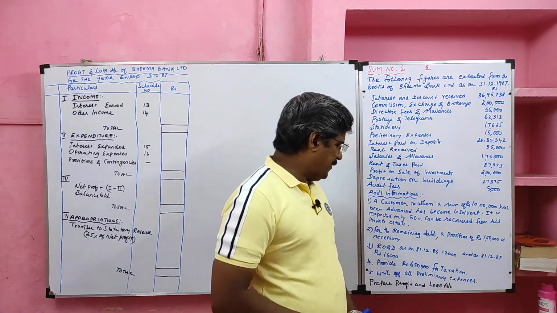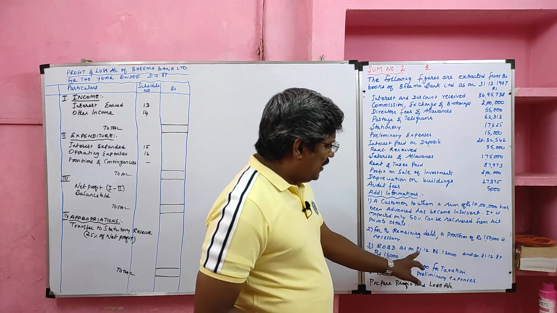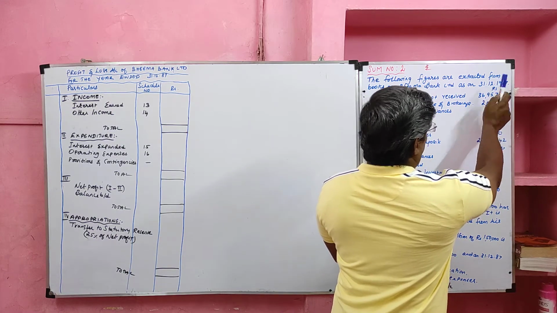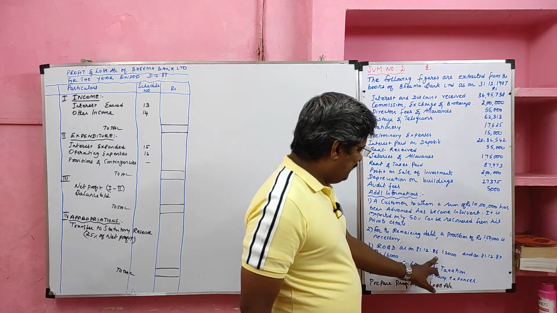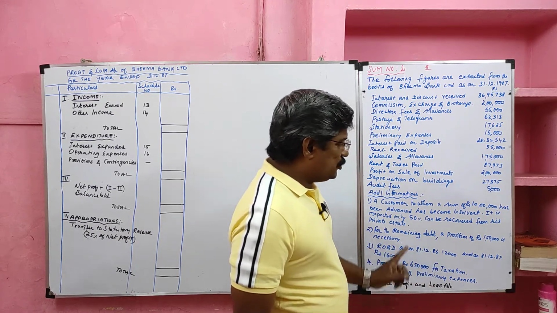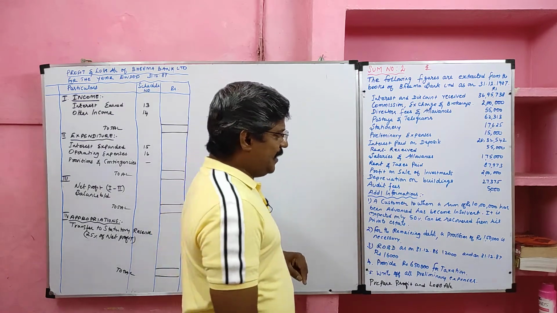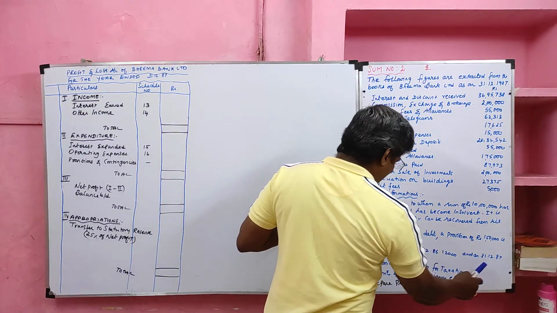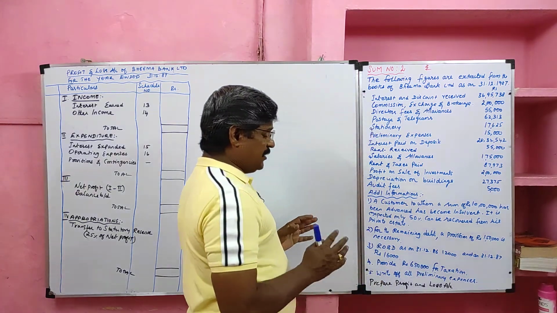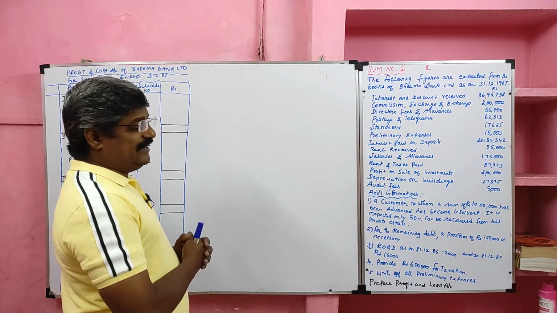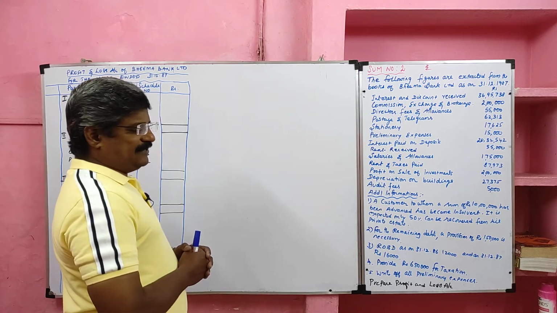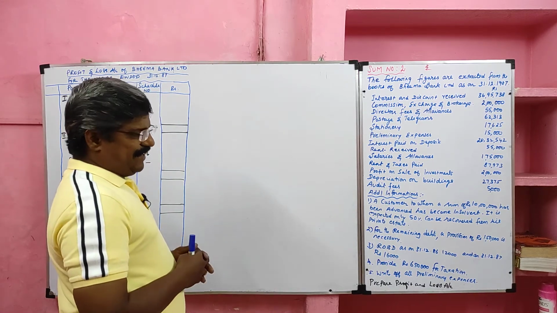How much? 1,50,000. Then rebate on bill discounted on 31st December 1986. We are preparing accounts on 31st December 1987. Here, rebate on bill discounted is given on 31st December 1986. This is the opening rebate on bill discounted, and it should be added with interest and discount in schedule 13. And on 31st December 1987, the balance of rebate on bill discounted is 16,000. So the closing rebate on bill discounted should be added with interest and discount in schedule 13, and the same will be recorded in other liabilities and provision, that is schedule 5 of the balance sheet.